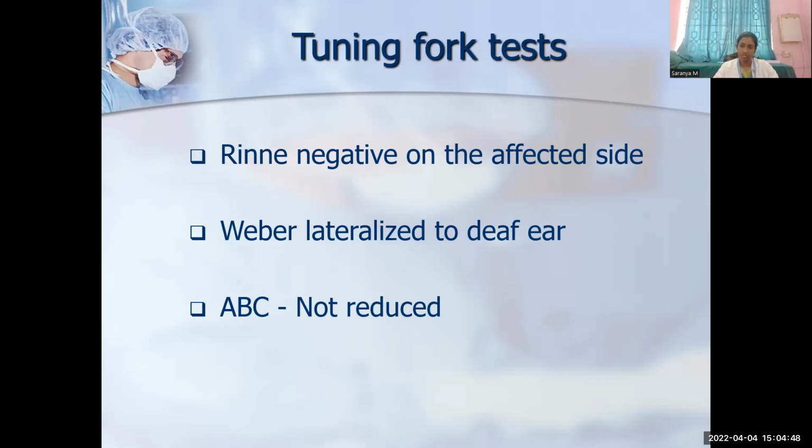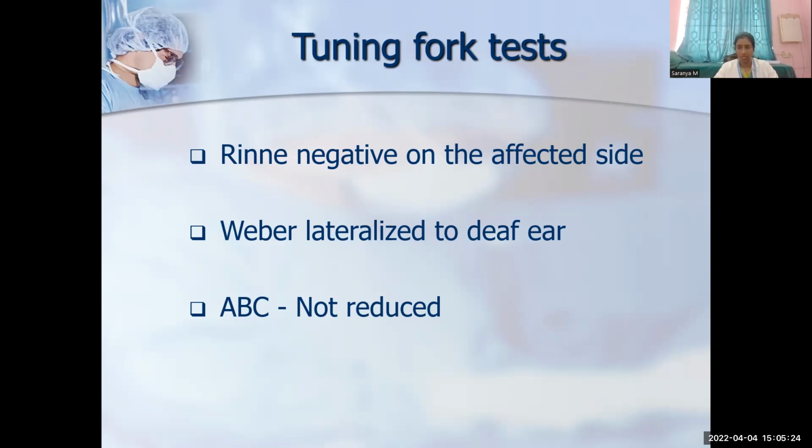Next, if Rinne's is positive on both sides and Weber's is lateralized to the left side, we have to identify which ear has the sensory neural loss. For that, we do something called ABC, that is absolute bone conduction, which is a test for bone conduction. Here, we keep the vibrating tuning fork on the mastoid process and we occlude the tragus. And we check the bone conduction of the patient against that of the examiner, provided the examiner's hearing is normal.